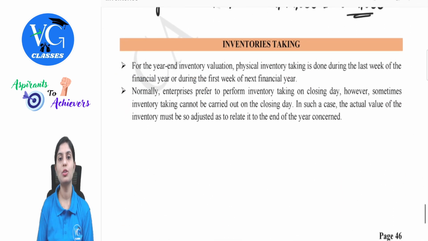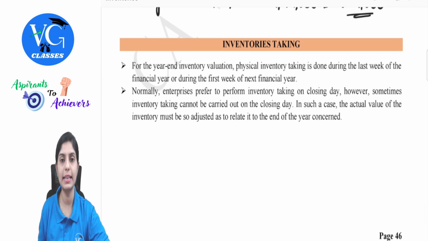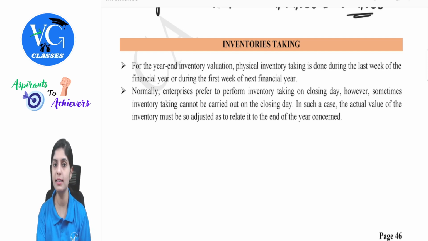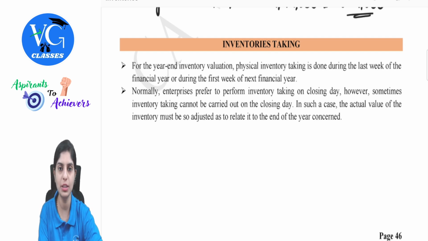Yes. Next small topic covered in the same chapter is inventory taking. Now, inventory taking is nothing but physical count of inventories. Why should we learn this? See, sometimes physical counting of inventories normally should happen at the year end, that is 31st March. Due to some uncertain situations, some businesses can carry it out before that date, or after 31st March.